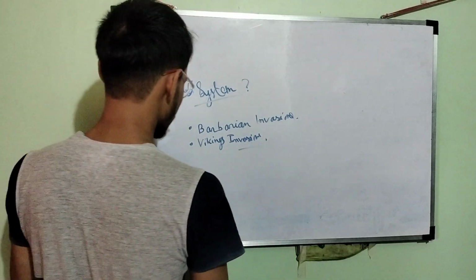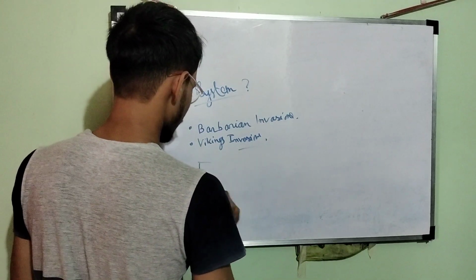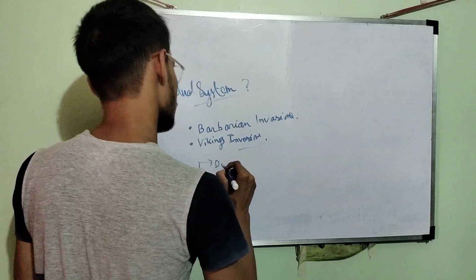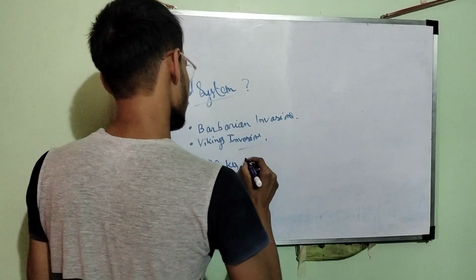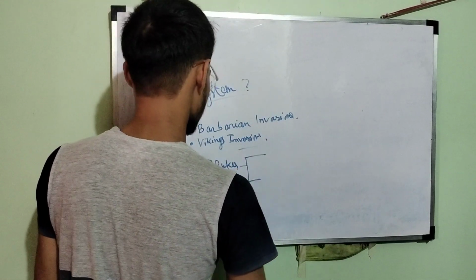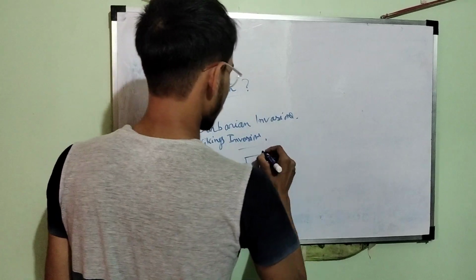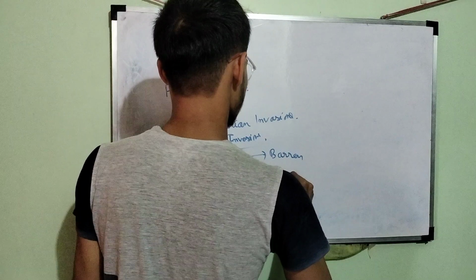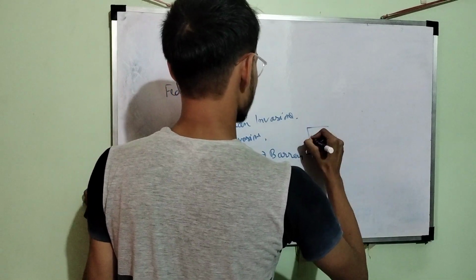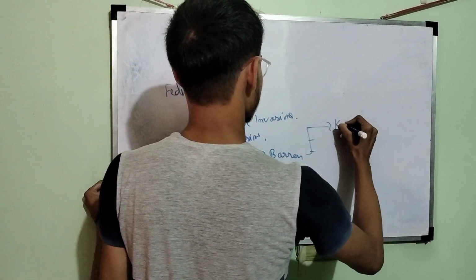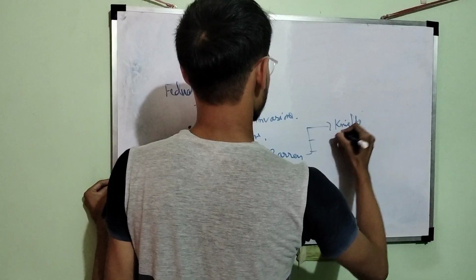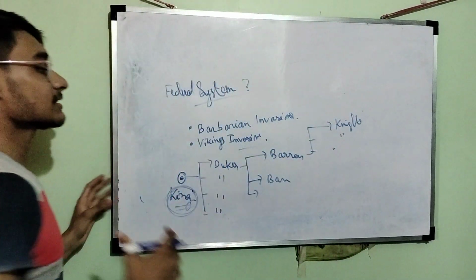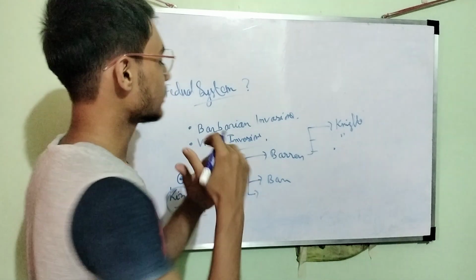So what did he do? He divided the responsibilities among the dukes. Now these dukes divided the responsibilities among the barons. The barons divided the responsibilities among the knights. So see, this is how the system had actually emerged.